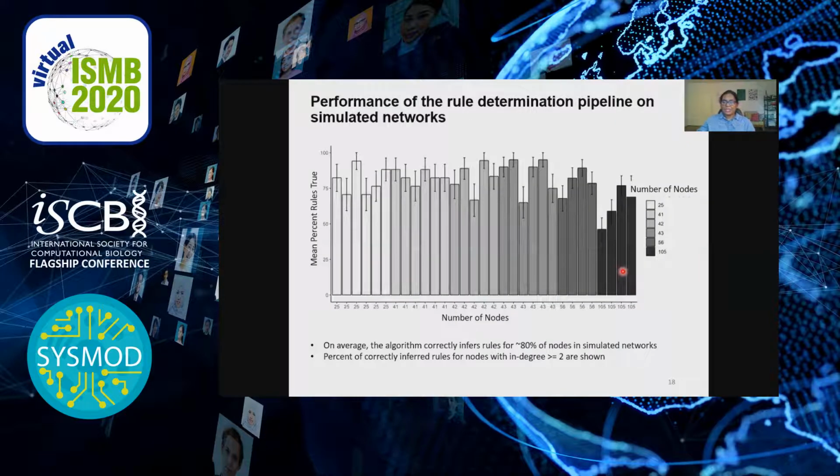So this plot shows the ability of single-cell Bonita to recapitulate rules that are used to generate the training data. The height of each bar on this plot represents the mean percent of true rules that were correctly inferred for a single network. The number of nodes in the test network are plotted on the x-axis. Error bars represent the standard error of the mean. On average, it turns out that we correctly infer rules for about 80% of the nodes in simulated networks with a range of complexity.